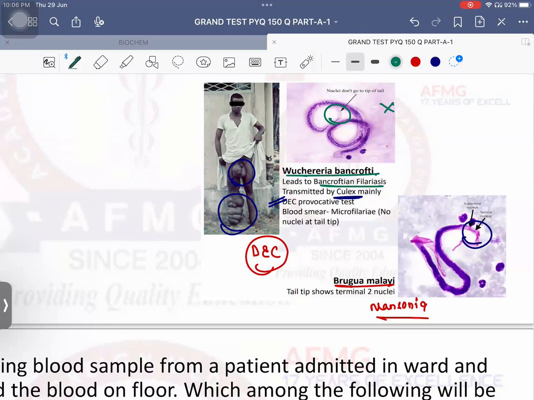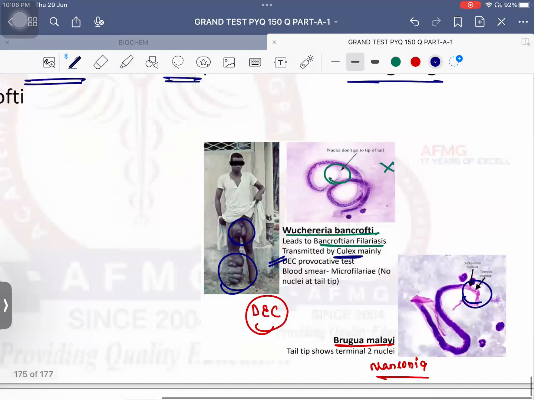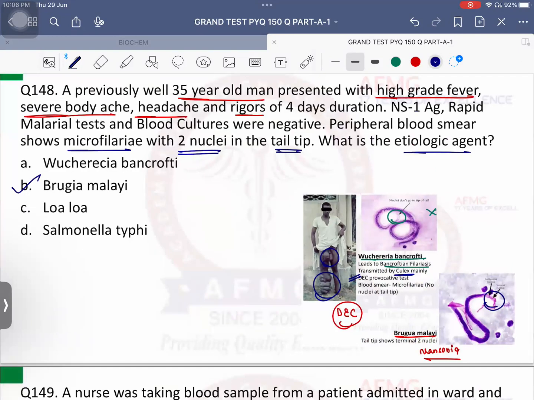Triple therapy given for elimination of lymphatic filariasis from India: diethylcarbamazine plus ivermectin plus albendazole. Please remember this. Important if filariasis. Okay, so here the causative agent is Brugia malayi because two nuclei are seen in the tail tip.